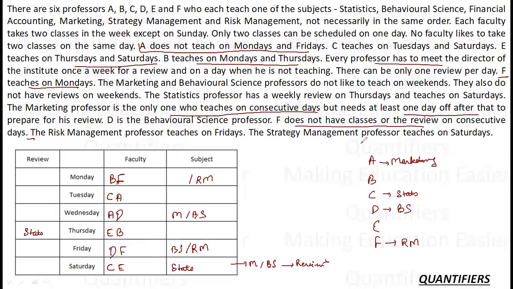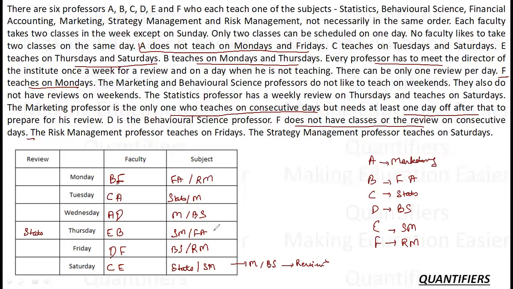The strategy management professor teaches on Saturdays. So stats and strategy management. Since stats is already being taught by C, therefore E will teach strategy management. So if E is teaching strategy management and A is already marketing, C is already stats, therefore B must be, what will it be? Financial accounting. So right, this has somewhat completed my chart.